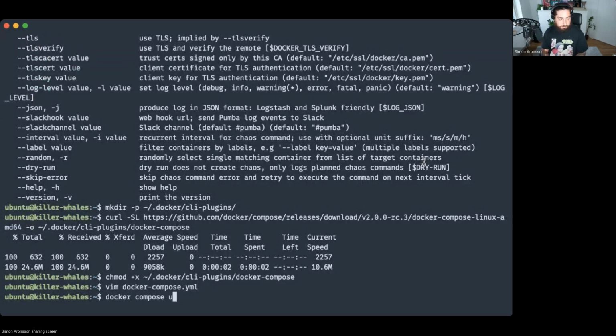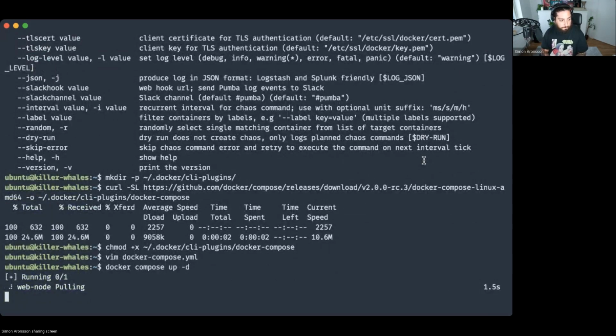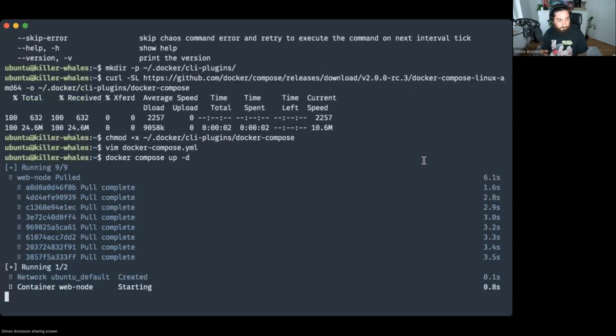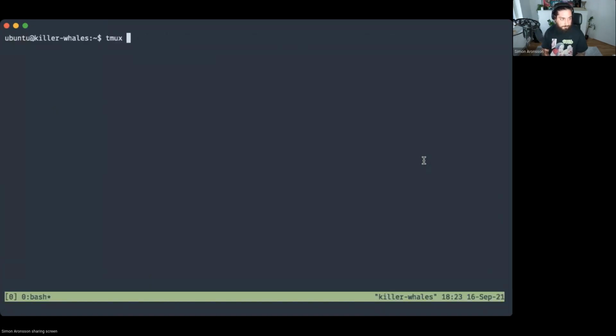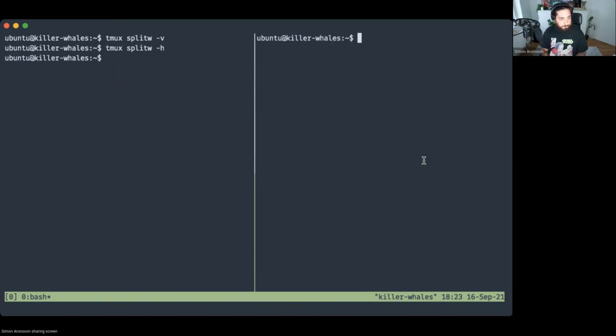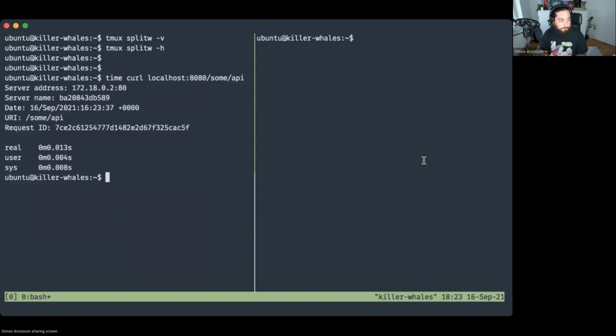Now let's try to spin these up. Now, just to be able to show you what's happening, we're going to start a tmux session. Let's do it horizontally. I think that would be easier to see. Okay. So if we now curl the endpoint that we just mapped, you can see that it responds with the server address, the server name, what URI we called, and some timings that I added just to make sure that we know how fast or how performant it is.